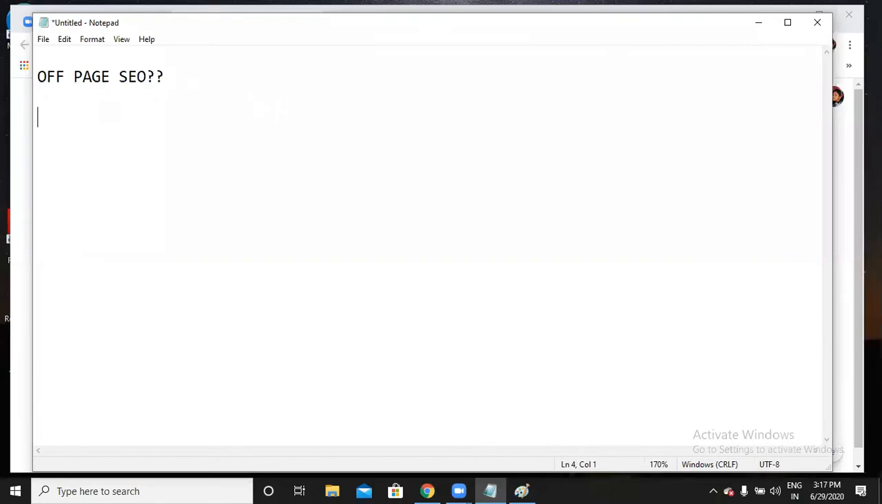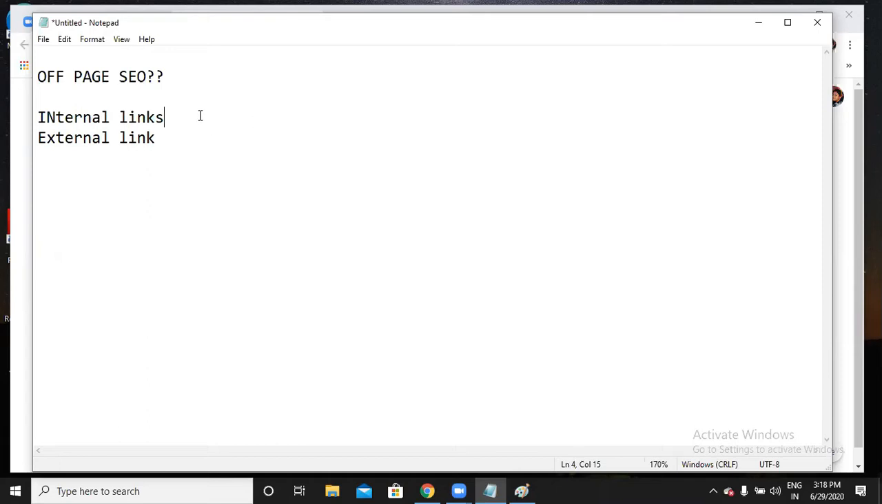So till now, what are the different kinds of links? Internal links and external links, right? Internal links means if you link to any other page within your site, then it is called an internal link. If you link to any other website or any other web page, then it is called an external link.